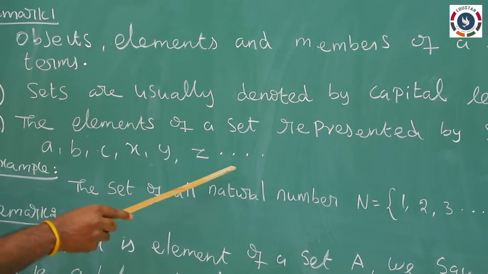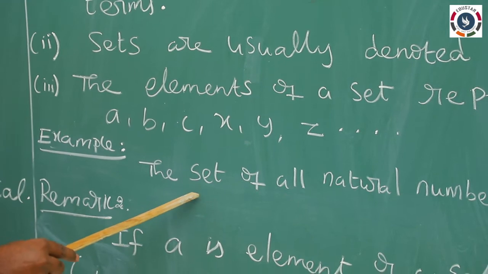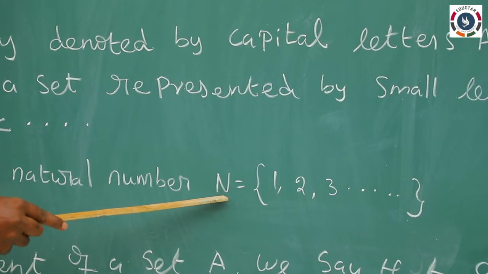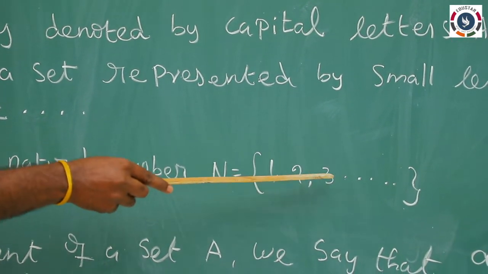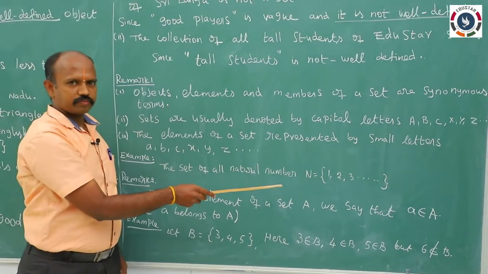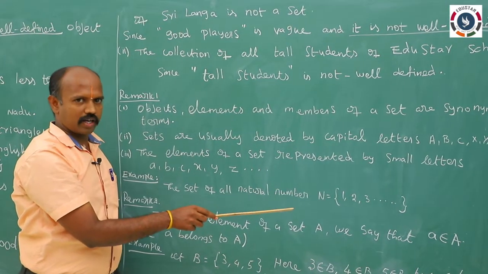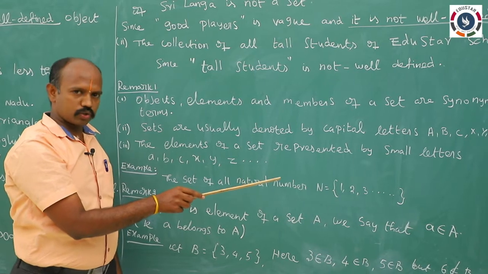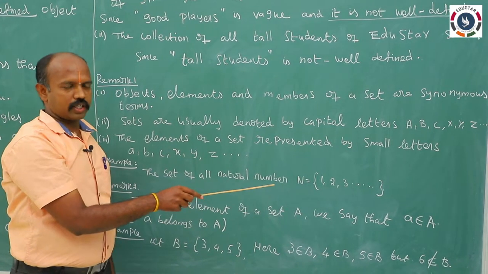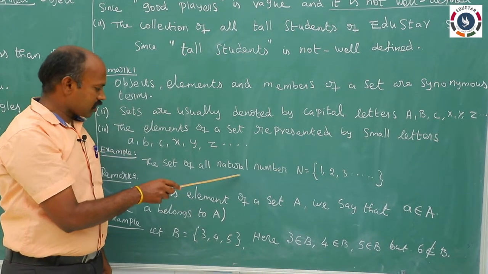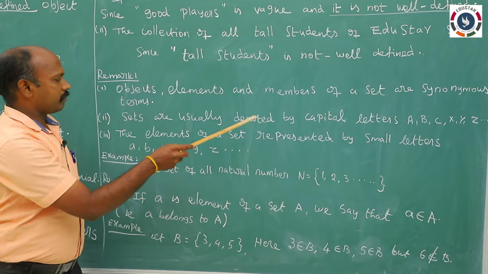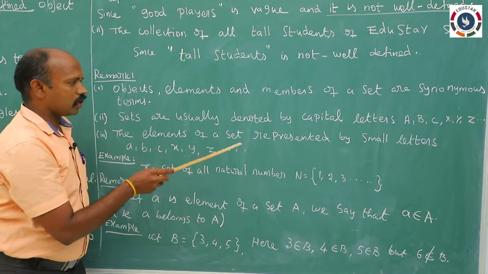For example, the set of all natural numbers N equal to 1, 2, 3, 4, 5 and so on, where N is a capital letter. Another example, the set of all integers Z, the set of all whole numbers W, and the set of all real numbers R. These are capital letters denoting the sets, and the elements are denoted by small letters.